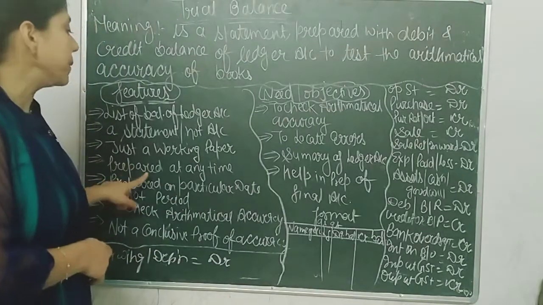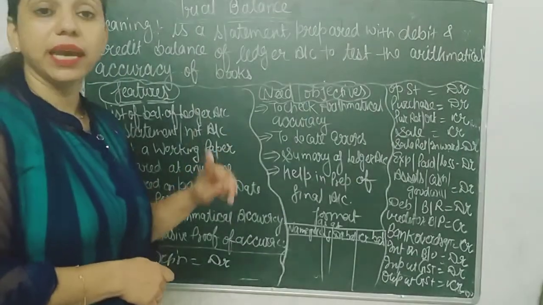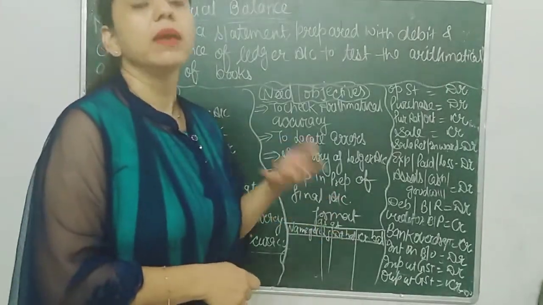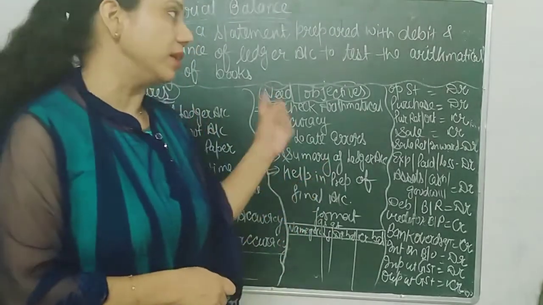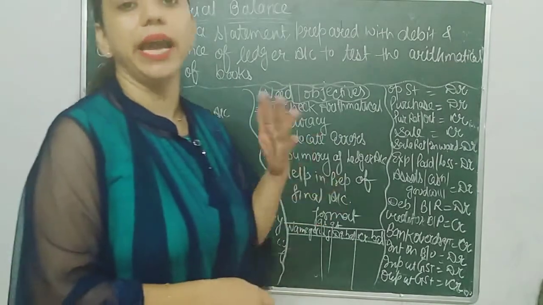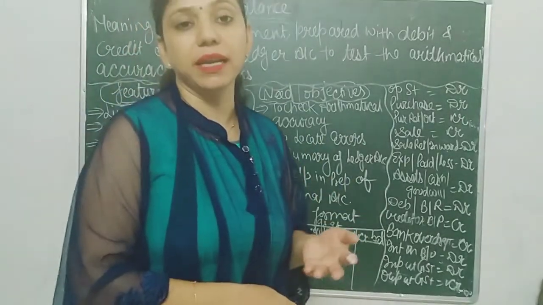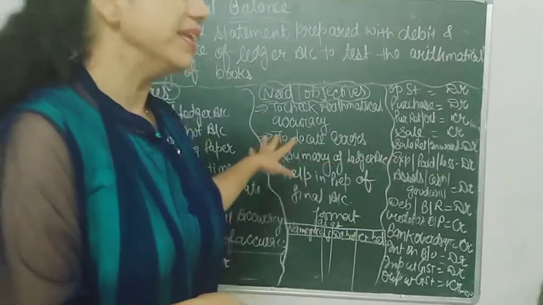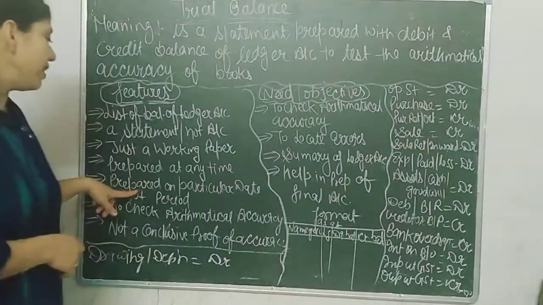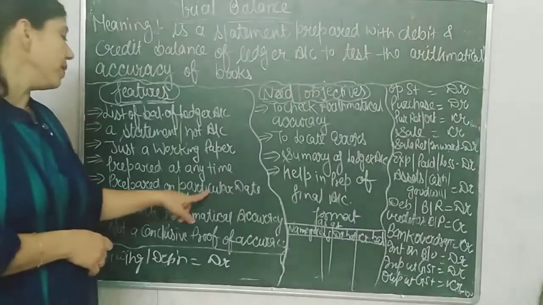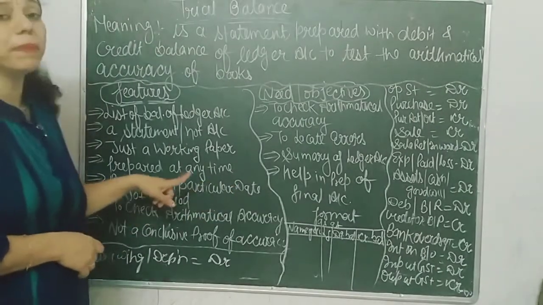So next, prepared at any time. It can be prepared at any time: monthly, quarterly, weekly. It's not necessary, like other accounts such as the P&L account and balance sheet, to prepare at the end of the year. Trial balance can be prepared at any time. Next, it is prepared on a particular date, not a period.